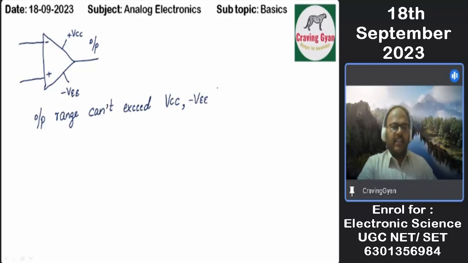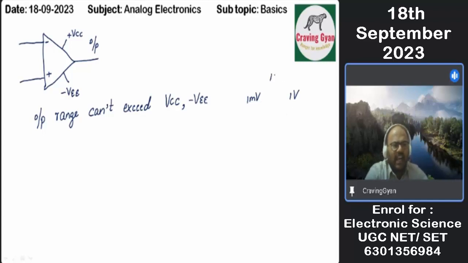Suppose I am considering an op amp as an amplifier. If I give 1 millivolt at the input, I am getting 1 volt at the output. There is an amplification factor of 10 power 3. Well and good.